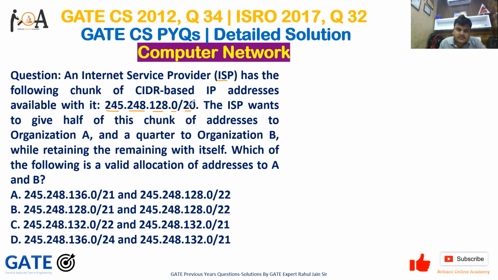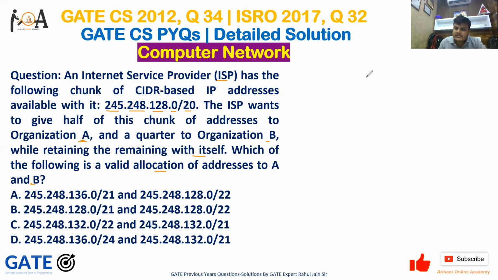The CIDR based IP address available with the internet service provider is 245.248.128.0/20, right? This 20 indicates the subnet bits. The ISP wants to give half of this chunk of addresses to organization A and a quarter to organization B, while retaining the remaining with itself. Which of the following is a valid allocation of addresses to A and B?